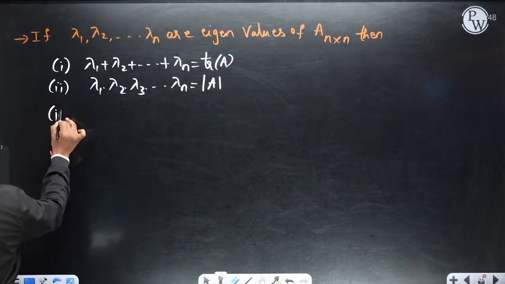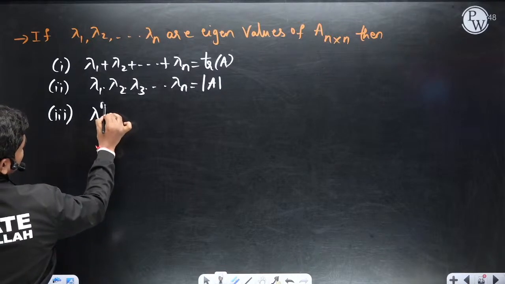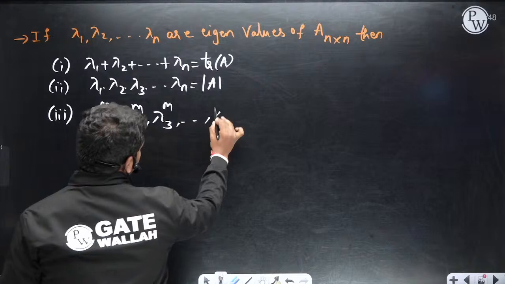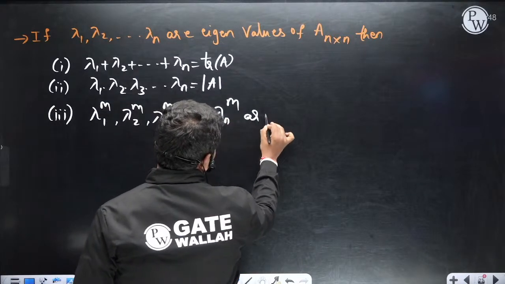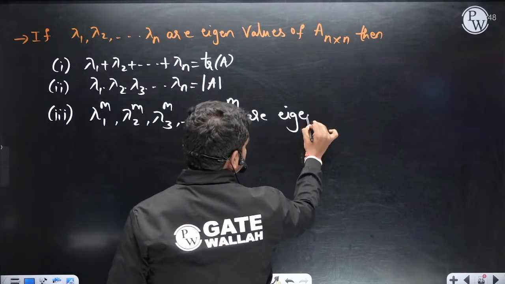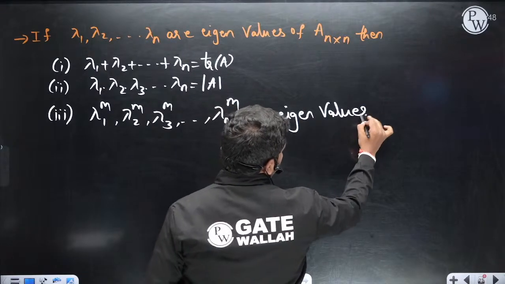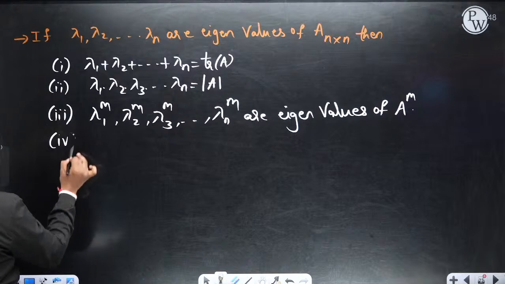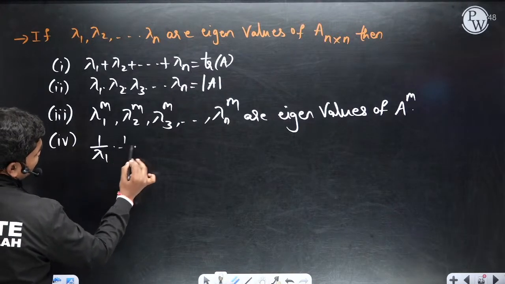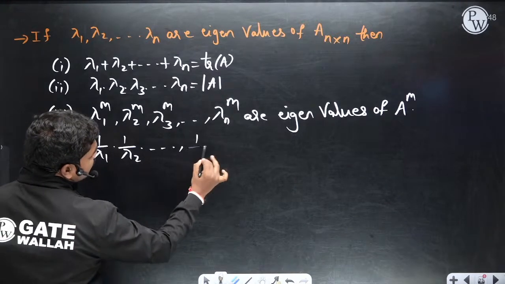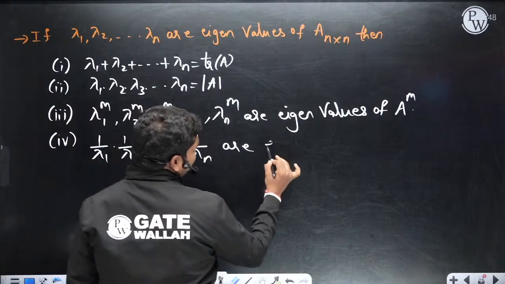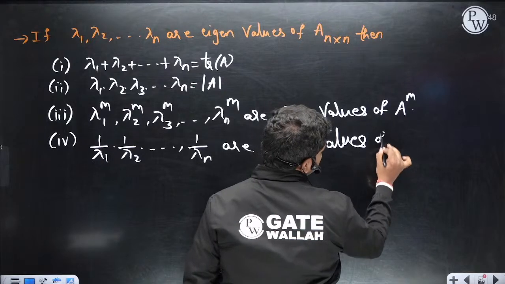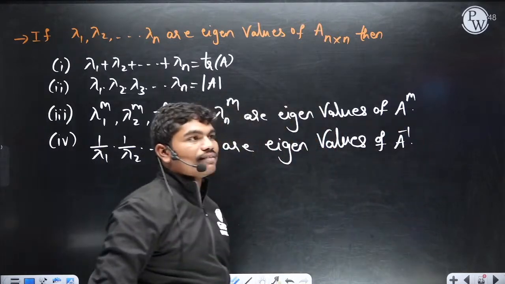Then the third one: lambda 1 power m, lambda 2 power m, lambda 3 power m and so on, lambda n power m are the eigenvalues of A power m. So if you put m equal to minus 1, 1 by lambda 1, 1 by lambda 2 and so on, 1 by lambda n are the eigenvalues of A inverse.